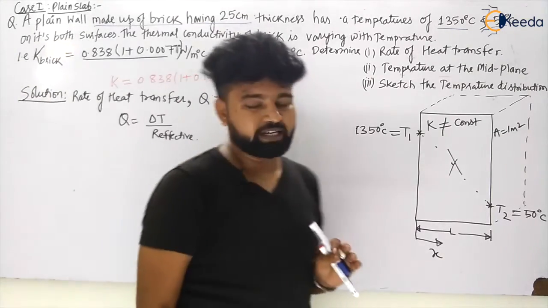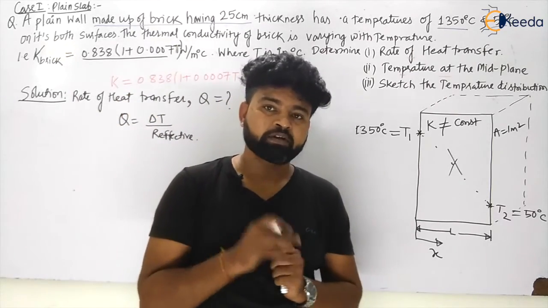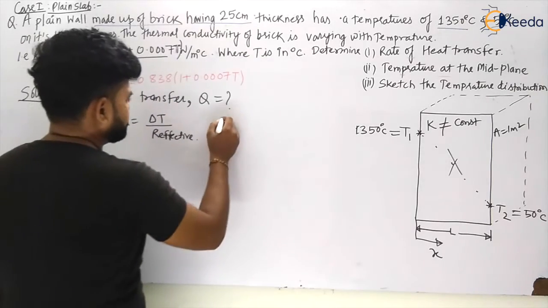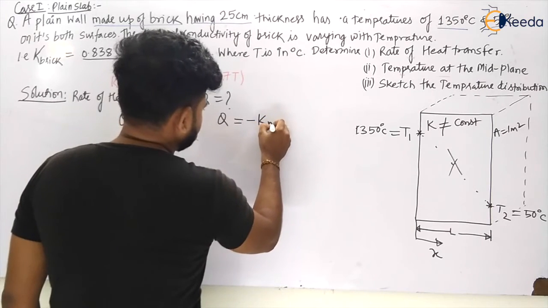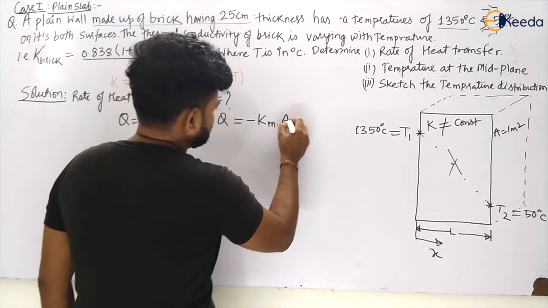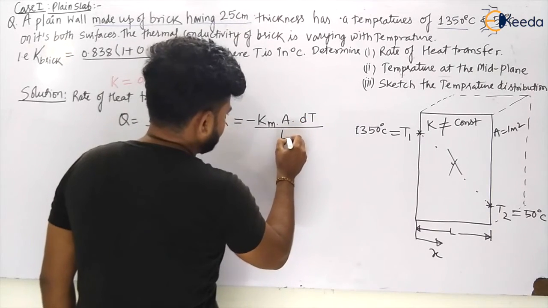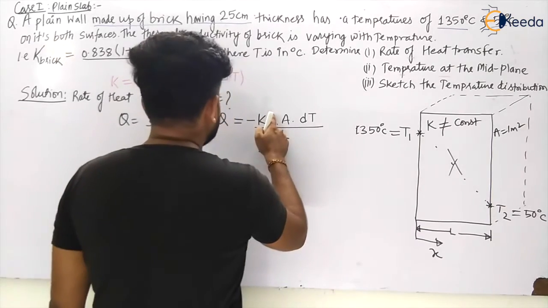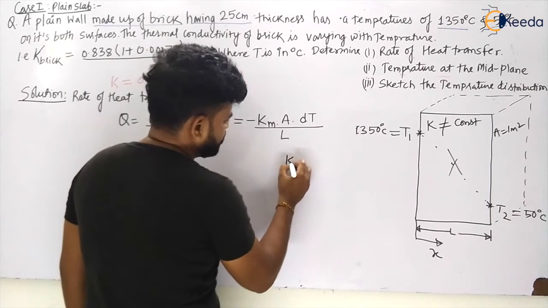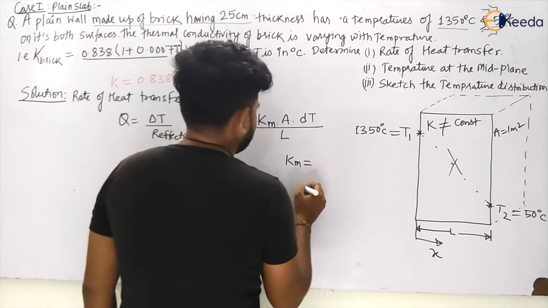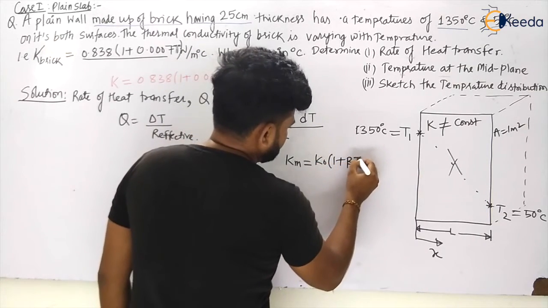So as we have seen in the previous video, what was the formula for heat transfer in the case of the plane slab? It was given by Q equal to minus Km into area into dT divided by L, my dear students. So what was the Km there? Km was equal to K naught (1 plus beta Tm).